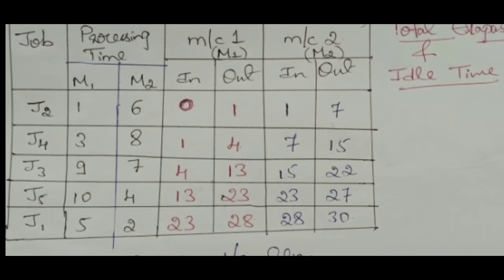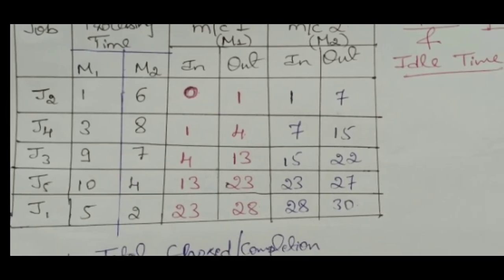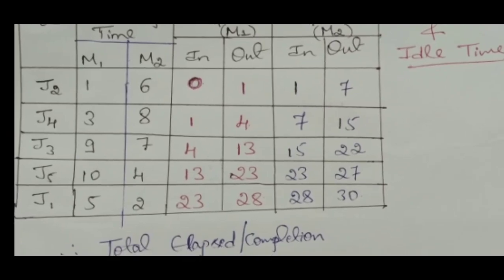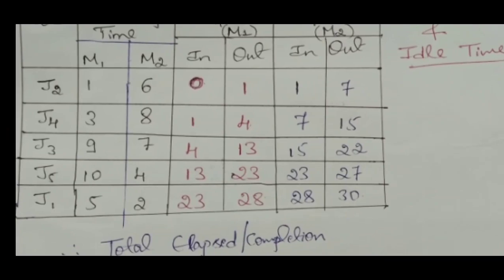Otherwise, you can remember the simple concept: look into the out time of machine 1 and the out time of the previous job on machine 2. Whichever is the maximum value, that is to be written as the in time for machine 2. Out of 23 and 22, whichever is maximum, 23, becomes the in time. Now the out time is 23 plus the processing time of J5 on the M2 machine, which is 4 minutes. 23 plus 4 is 27.